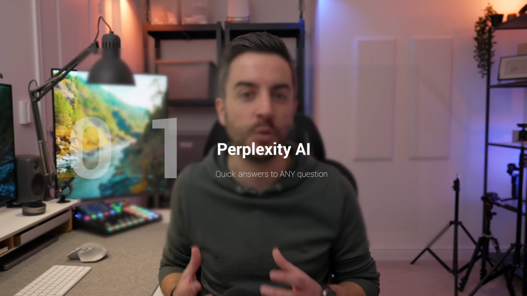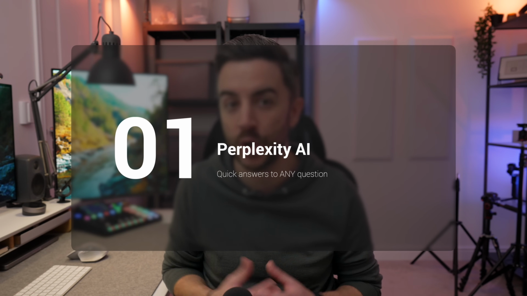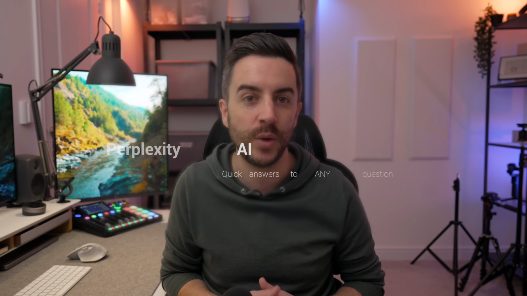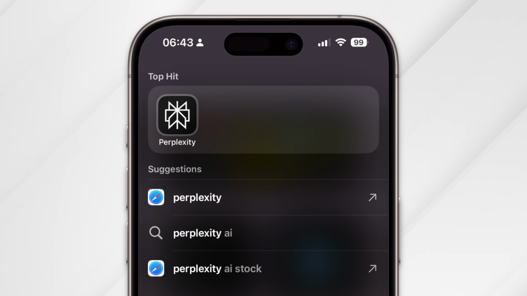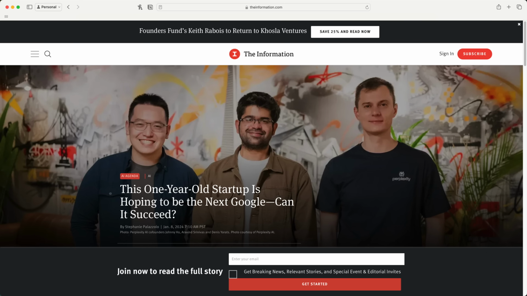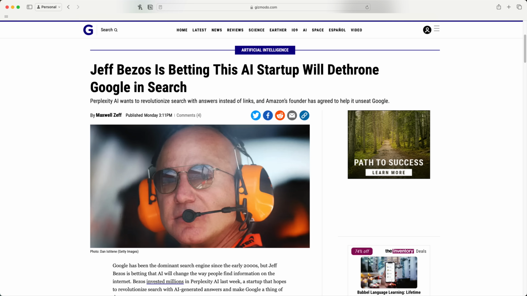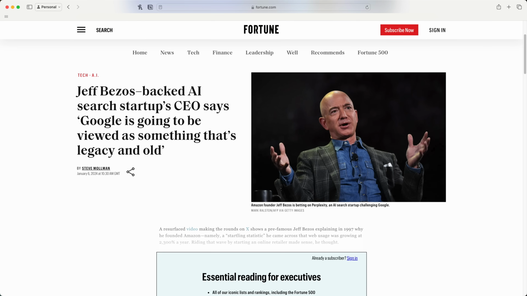Okay, let's get into it. One of the main use cases for generative AI is asking complicated questions and receiving straightforward answers. While most AI tools can do this really well, I've yet to find a tool that does it as well as Perplexity does. Perplexity is a really big deal in the world of AI, openly competing with Google to dominate search. And with investments from people like Jeff Bezos, they may actually have a chance of succeeding.